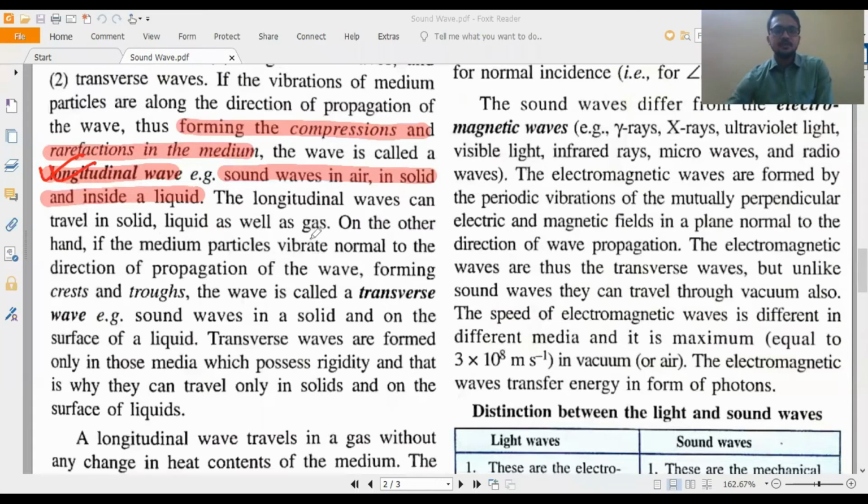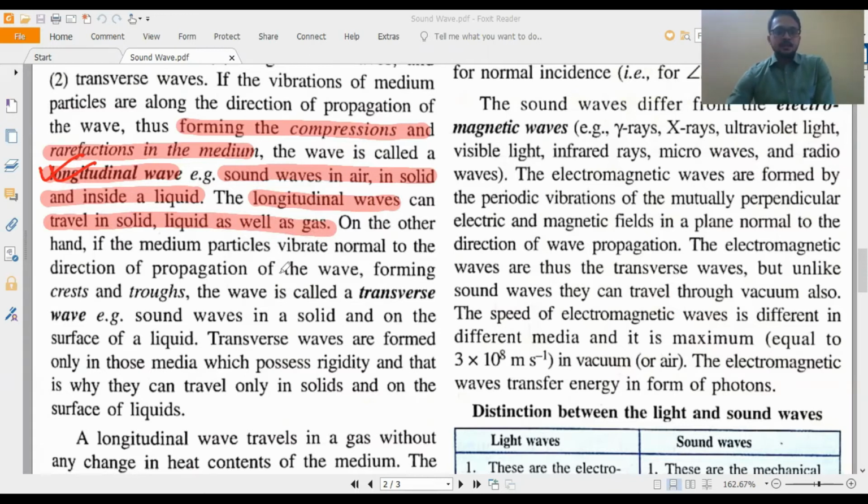Clear? The longitudinal wave can travel in solid, liquid, as well as gas. For that reason, we got the 3 points here: sound wave in air, in solid, and inside liquid. So longitudinal wave can propagate through three kinds of medium, that is solid, liquid, and gas.